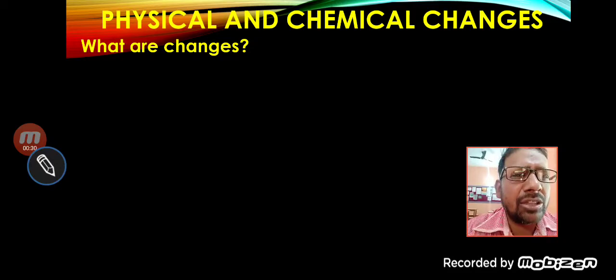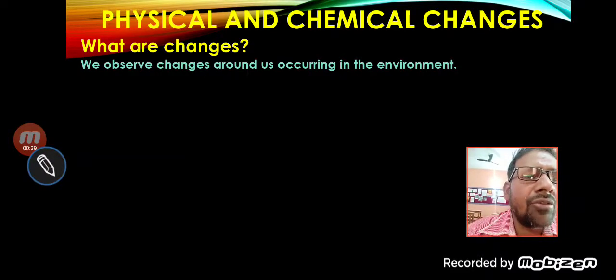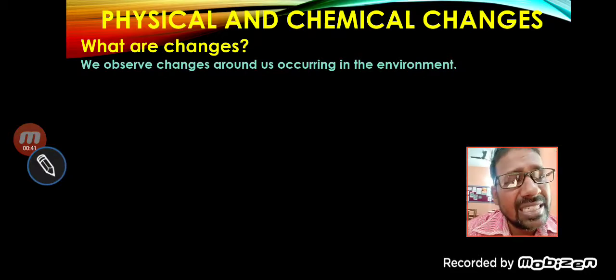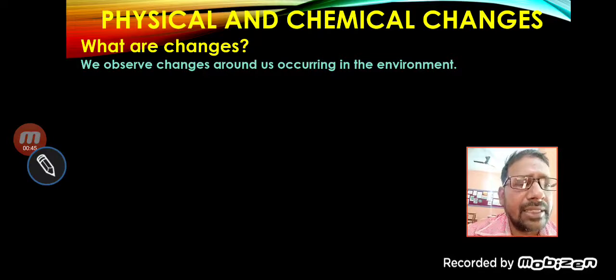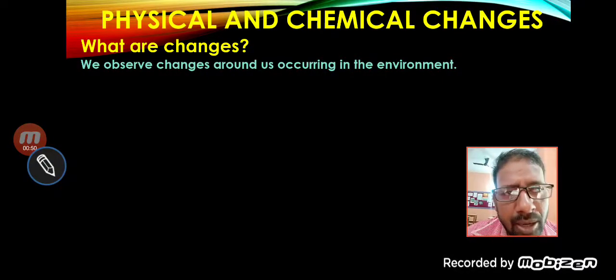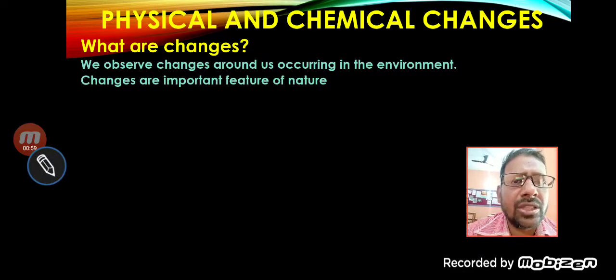Physical and chemical change, the name of this chapter. First we will talk about changes. We observe changes around us occurring in the environment. Yes, my dear students, you can see around you changes are happening continuously. Growing of your body, growth of plants, changing weather, changing season, changing time. All these are examples of changes. Changes are an important feature of nature.